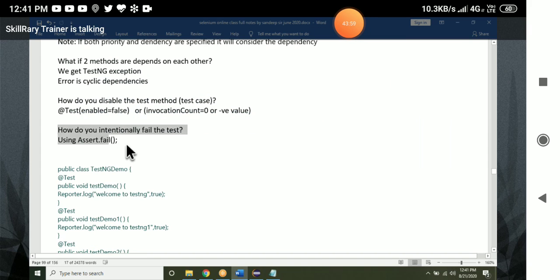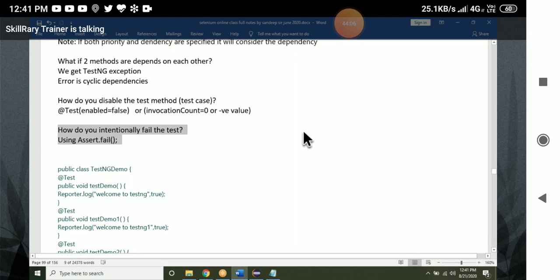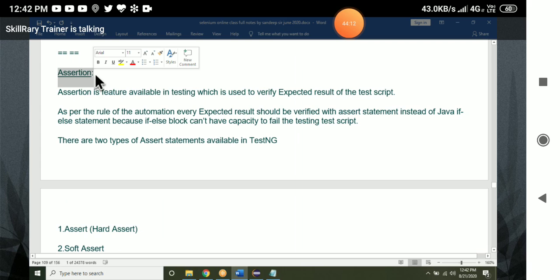Then put a heading called assertion. How do you intentionally fail the test? Using assert. Okay, in this assertion, we'll see that.